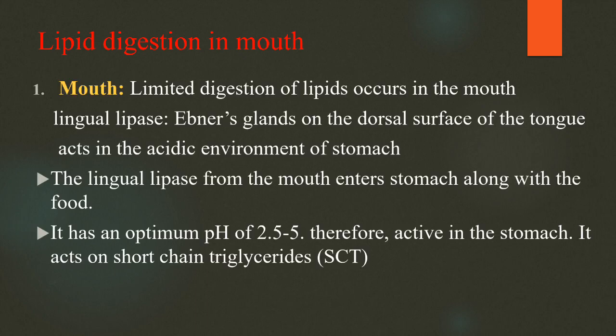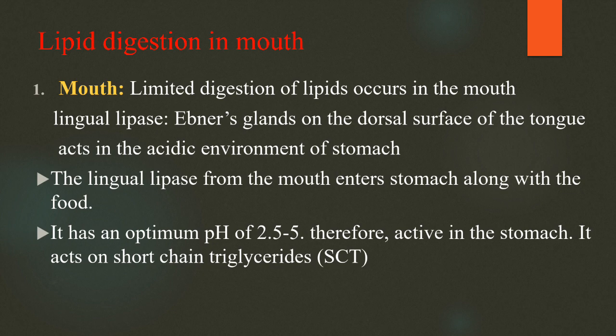When we take food, it is digested usually in the mouth, stomach and intestine. In lipid digestion, a limited digestion of lipids occurs in the mouth, by lingual lipase, which comes from Ebner's glands on the dorsal surface of the tongue. Only a very minute amount of lipids is digested in the mouth.